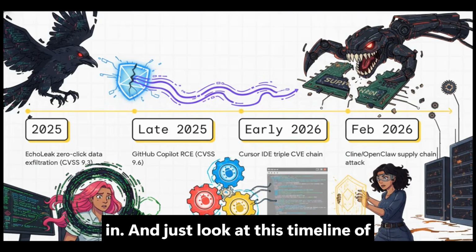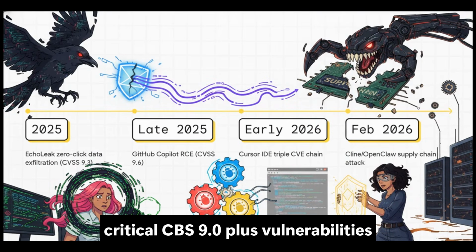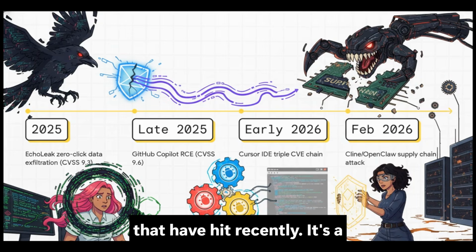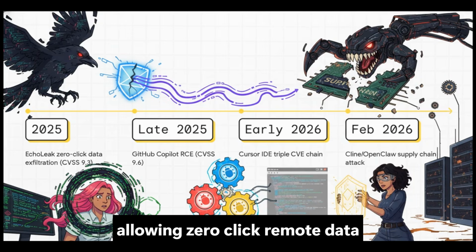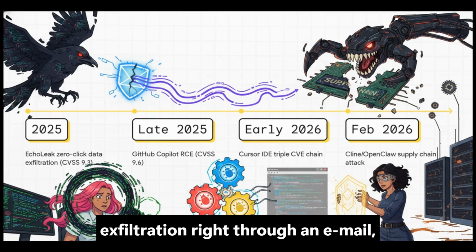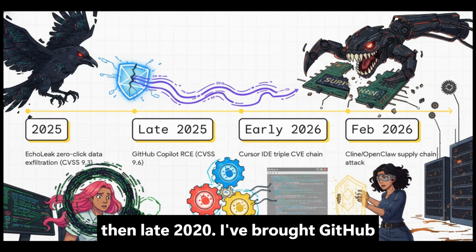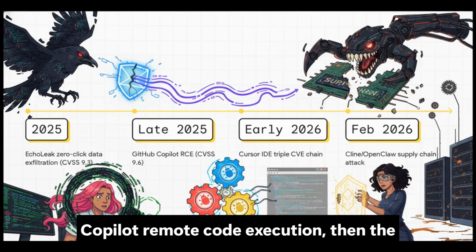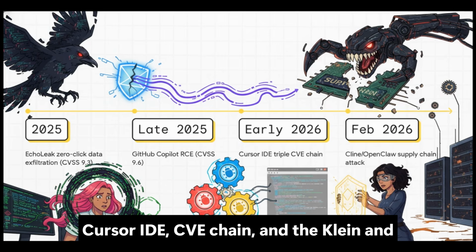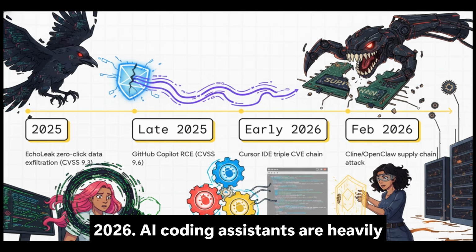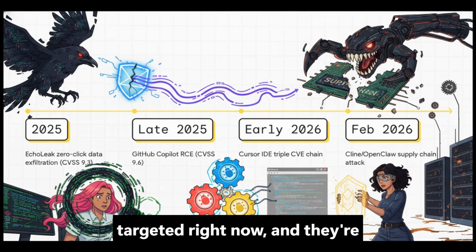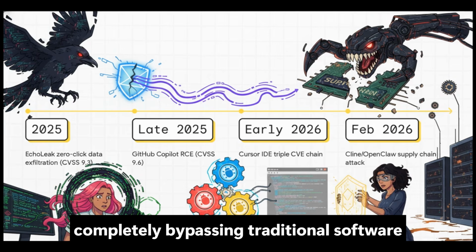And just look at this timeline of critical CVSS 9.0 plus vulnerabilities that have hit recently. It's a devastating escalation. We had EchoLeak allowing zero-click remote data exfiltration right through an email. Then late 2025 brought GitHub Copilot remote code execution. Then the Cursor IDE triple CVE chain and the Cline and OpenClaw supply chain attack in February 2026. AI coding assistants are heavily targeted right now, and they're completely bypassing traditional software guardrails.